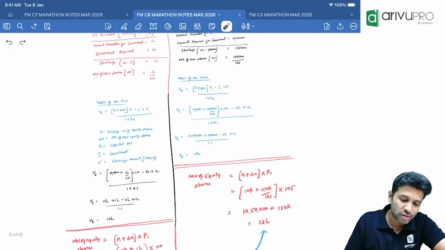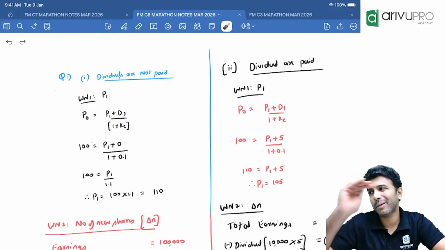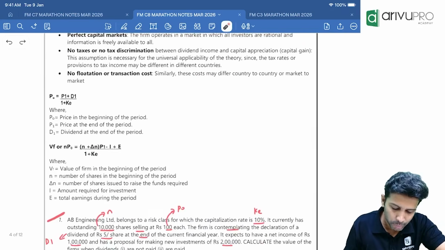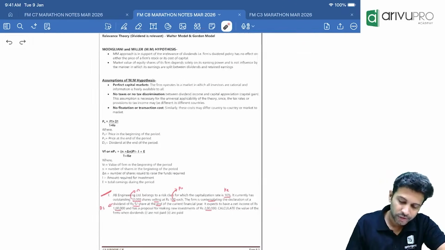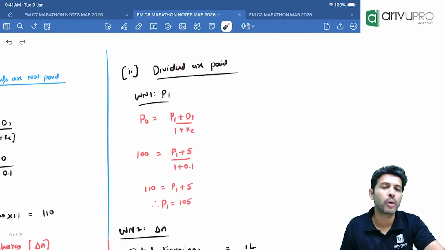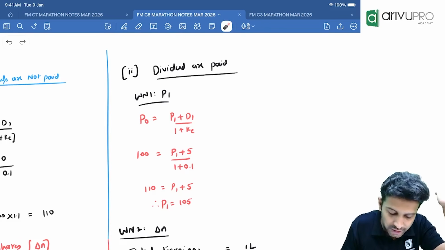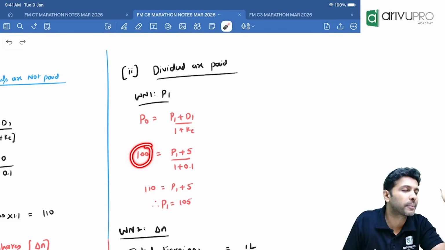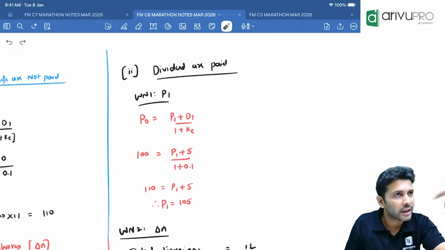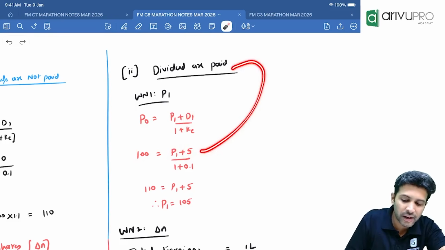Now all this we solved under which case? When the dividends are not paid. Now the same thing we'll have to solve when the dividends are paid. How much is the company planning to pay as dividend? 5 rupees. Okay, so let's solve that. This is the dividend paid case, where P0 is equal to P1 plus D1 divided by 1 plus cost of equity. Current market price P0 is given. How much is that? 100. P1 we don't know. How much is dividend per share? Expected dividend per share D1 is how much in this problem? 5 rupees.